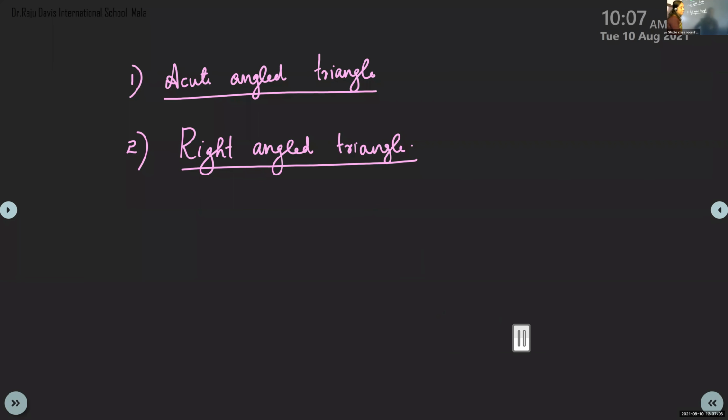Now, what is the speciality of a right angle triangle, children? Ma'am, the remaining two angles will not be right angles. Triangle, right angle triangle. So one angle is a right angle. It is known as a right angle triangle. Other two angles will be acute angles. Other two angles will be acute angles. Clear? Yes, ma'am.